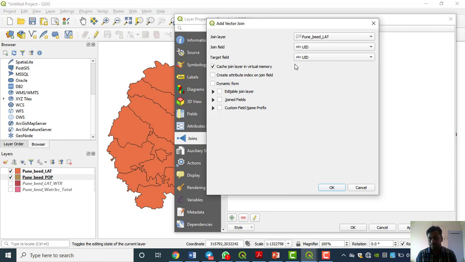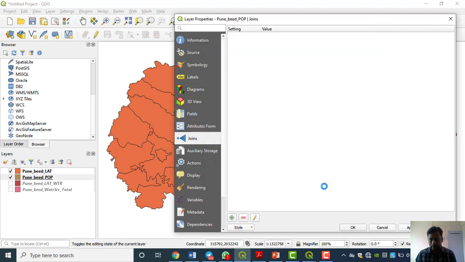Now our regular participants, regular audience, may wonder how we are going to join on UID, because in the last section we used density. If you remember, why did we use density? Because for the UID, that ID number, we are not able to write 0 in the beginning in Excel. That's why we used density. But in this case, both datasets have the same UID, so we are going to use the UID. Just do OK.